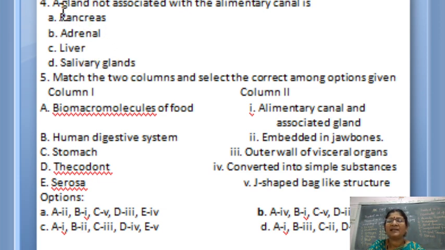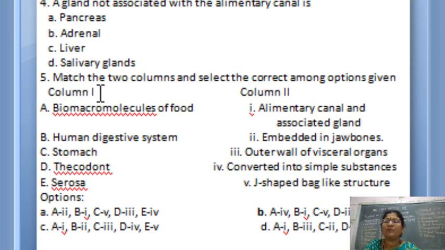Fine. Pancreas will secrete pancreatic juice and glucagon, insulin. Liver, bile; salivary gland, saliva. About the adrenal gland you will read in chemical control and coordination. Here it is having mainly 2 parts, adrenal cortex and adrenal medulla. So this we will deal with in that particular chapter.